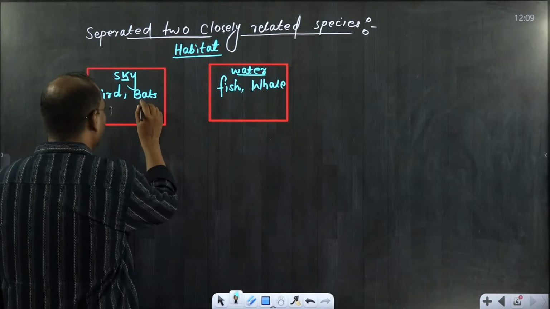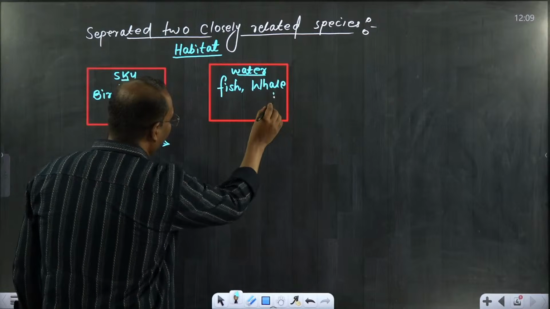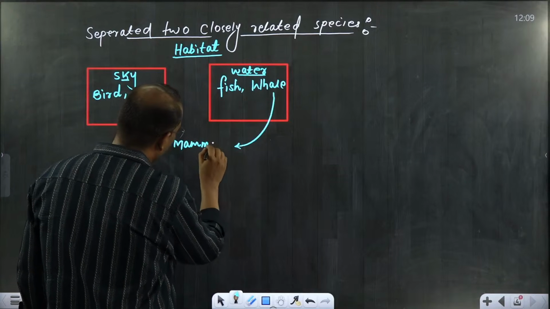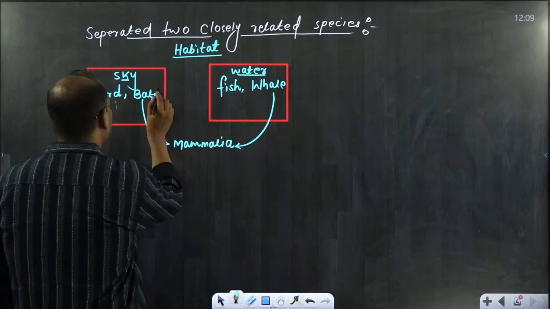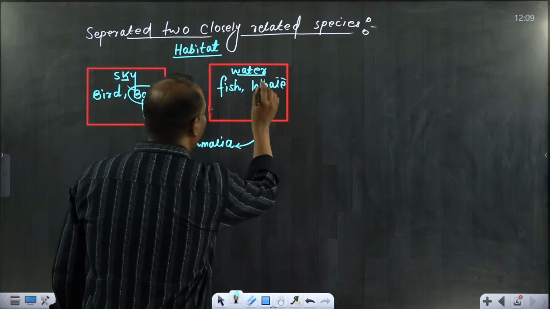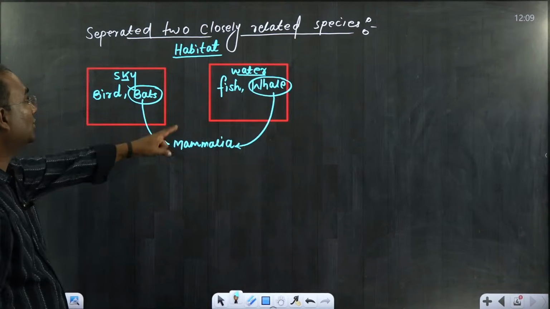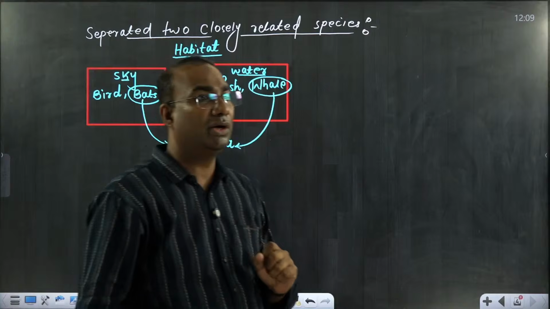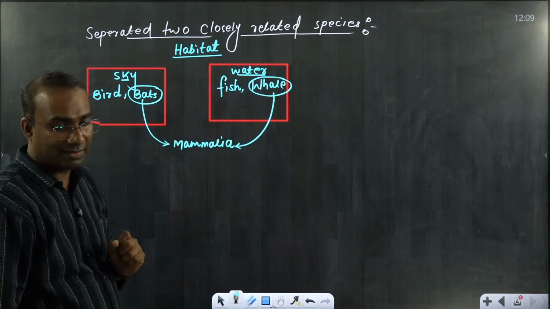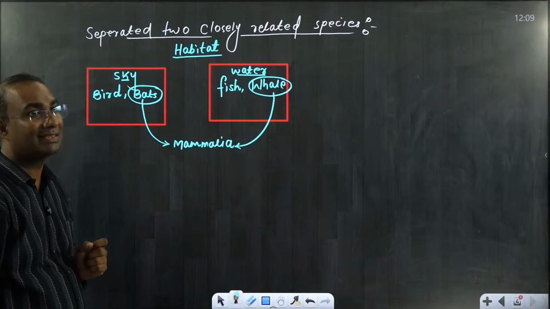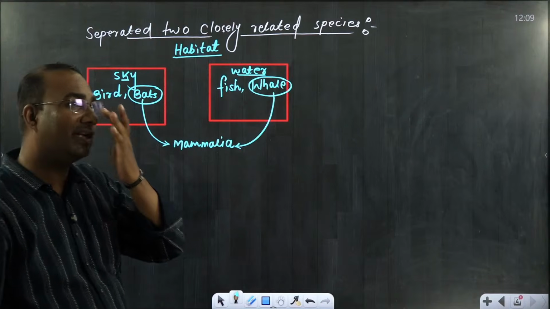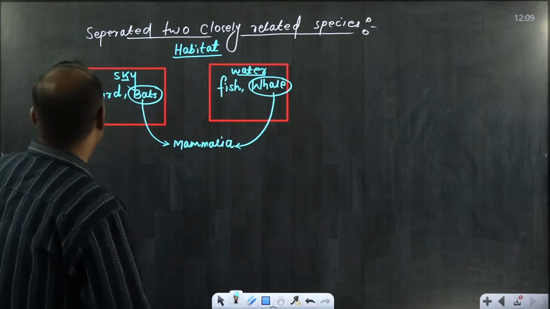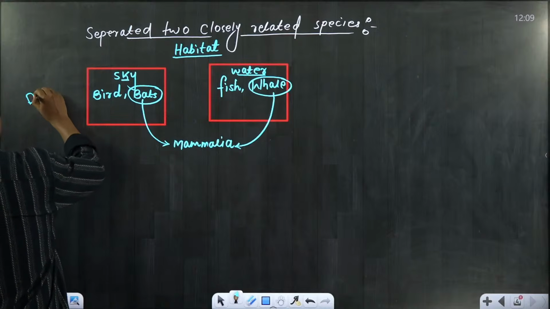Now if you compare both, bats and whale both belong to the group Mammalia. It means these two species are closely related to each other. But just because of habitat, a single character, I have separated them. That is the meaning of this line. It means we are separating two similar species just because of a single character, and that is the demerit. This is the demerit of this classification.